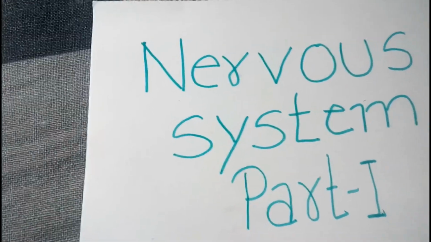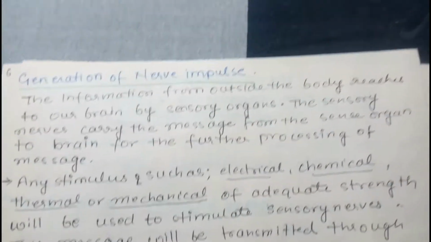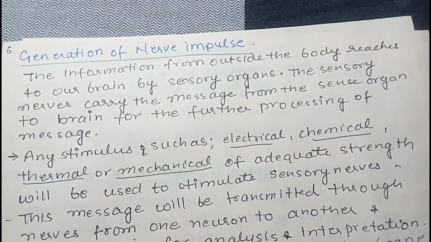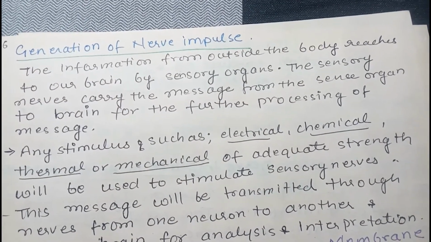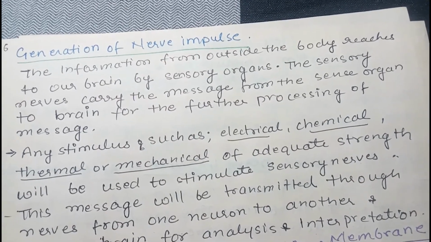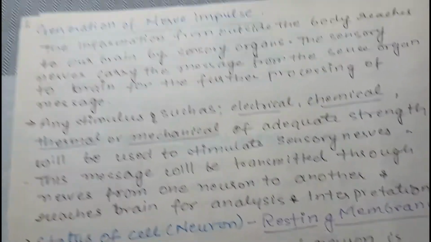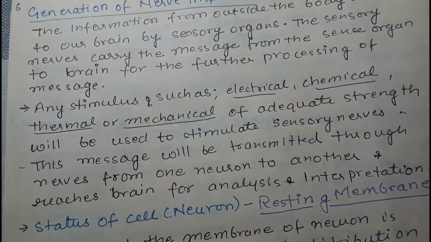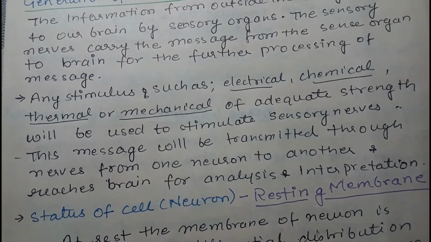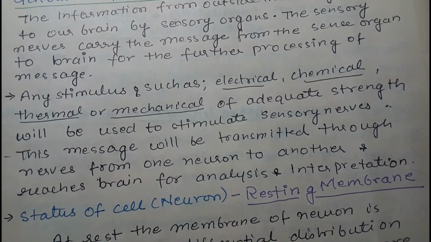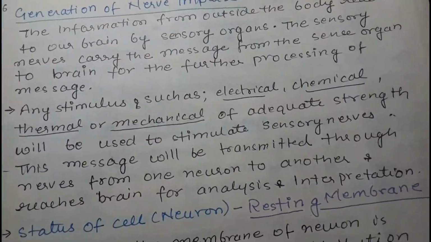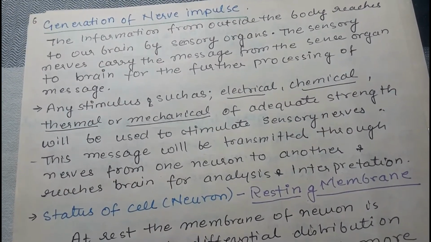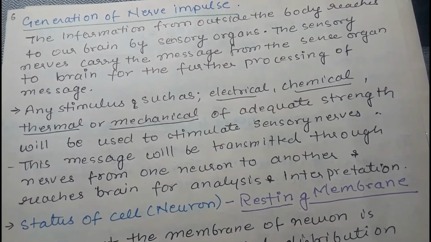Now, generation of nerve impulse. The information from outside the body reaches our brain by sensory organs. The sensory nerves carry the message from the sense organ to the brain for further processing of the message. Any stimulus such as electrical, chemical, thermal, mechanical of adequate strength will stimulate the sensory nerves. So we can receive the message or stimulus in any form, maybe chemical, thermal, mechanical. This message